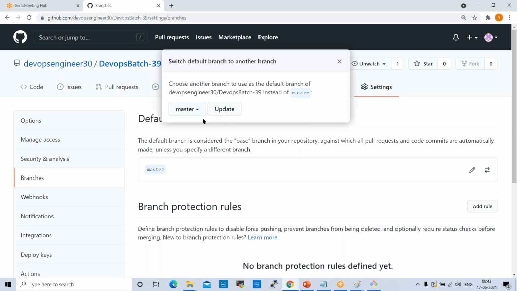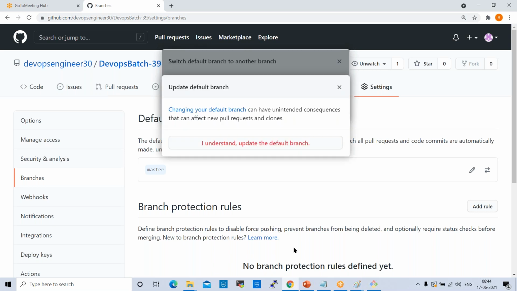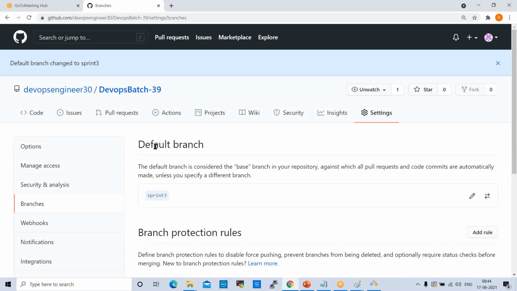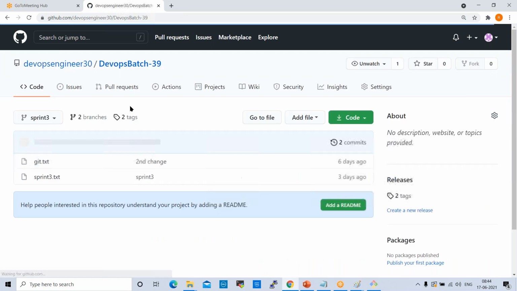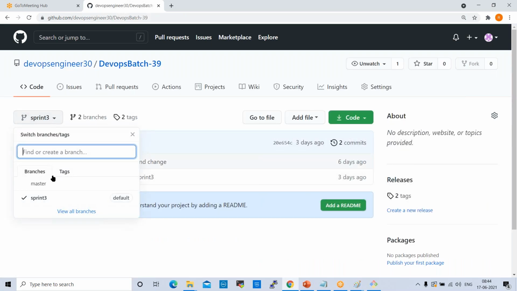See here, now it is asking. The default branch is master. Now you can change it to sprint 3 and update. When you click on update, this will be changed as the default branch. Click on this update. Now it is asking, I understand, update the default branch. Click on this. Now sprint 3 is the default branch. See here, what is the default branch here? Sprint 3. Earlier, the master branch was the default branch.